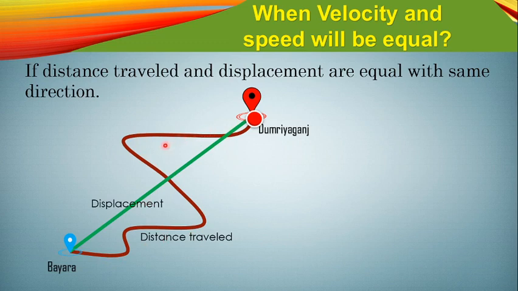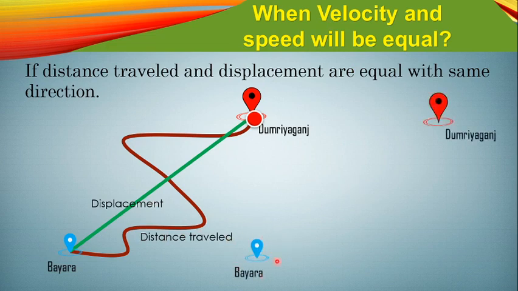For this case, you know the velocity means displacement divided by time taken, and the speed will be distance traveled divided by time taken. Since the distance traveled is longer than the displacement, speed will obviously be greater than the velocity, isn't it? Because the distance traveled is larger than the displacement, the speed will be greater than the velocity. But let's see the next case.